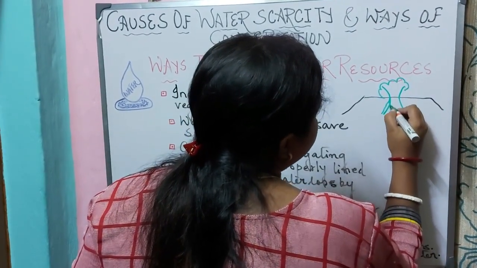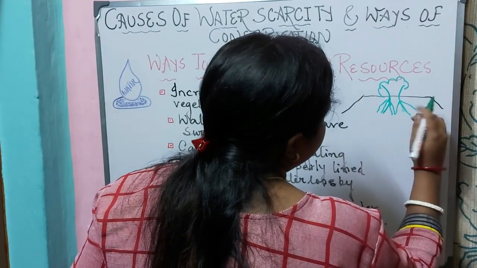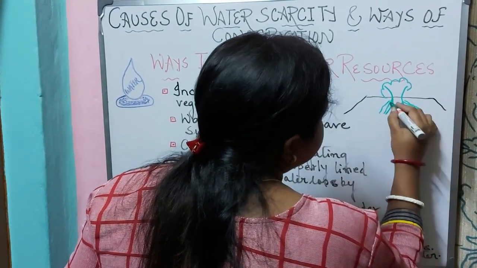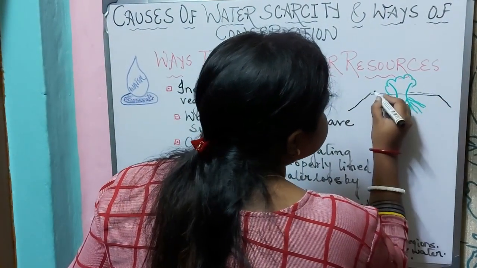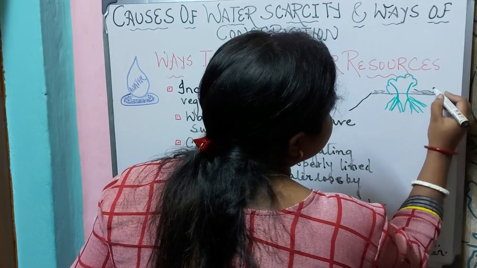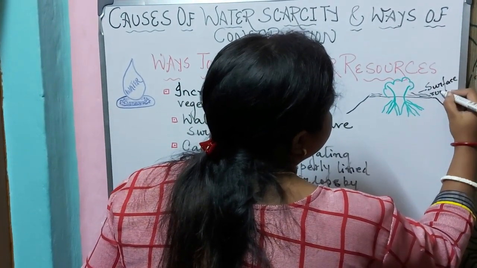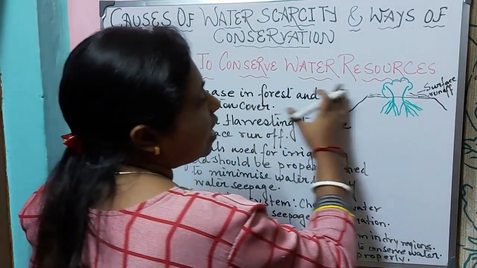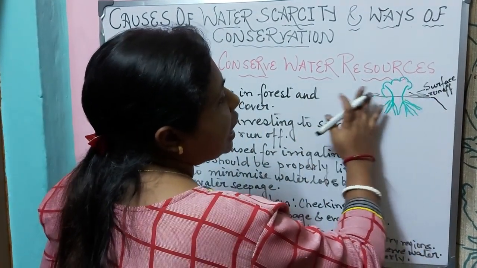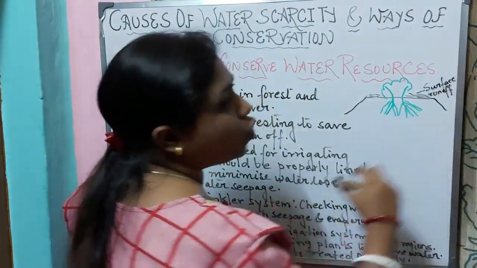When it will rain, the water that runs on the surface is known as the surface runoff. If there will be no trees, the surface runoff will cause erosion of the soil because it will take away a huge lot of soil along with it.